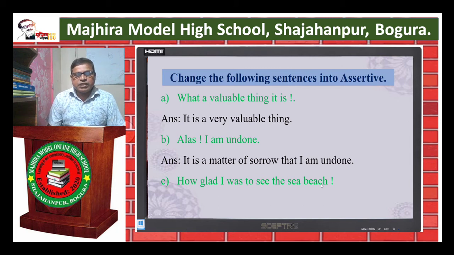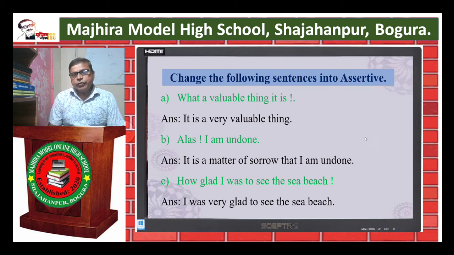To see the sea beach is the additional part. See the answer: I was very glad. Subject I, verb was. Instead of how, we use very, then glad to see the sea beach. Are you clear? Okay, thank you.